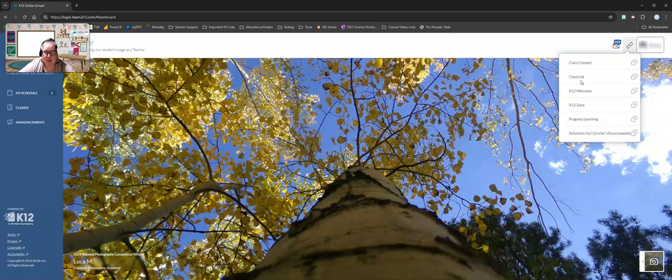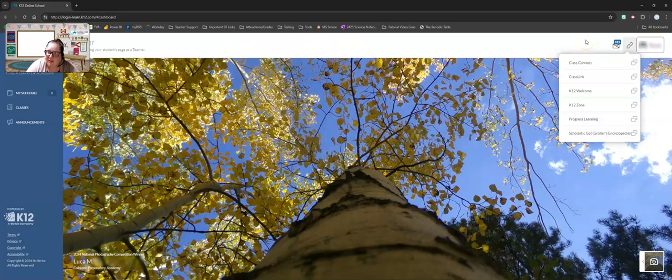For math and language arts, you're going to need ClassLink for iReady, so we will be using ClassLink in all of your classes. For me, for science, you're also going to need to be able to get into Progress Learning here, which is where we take all of our unit tests. By going through your quick links here, you will not need any login information. It will take you directly to your accounts. So please make sure that you are using your quick links because you do not have login information this year.